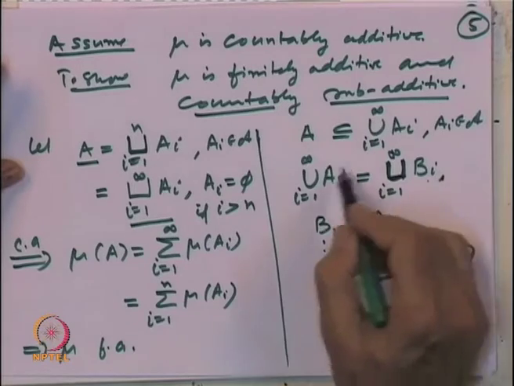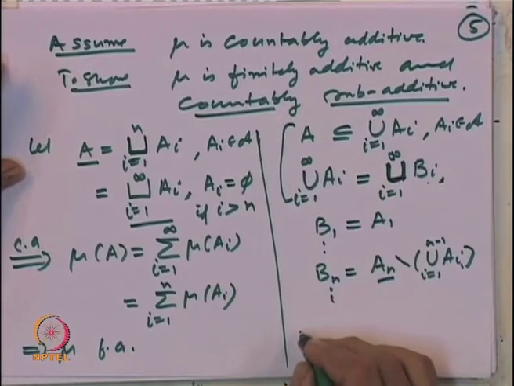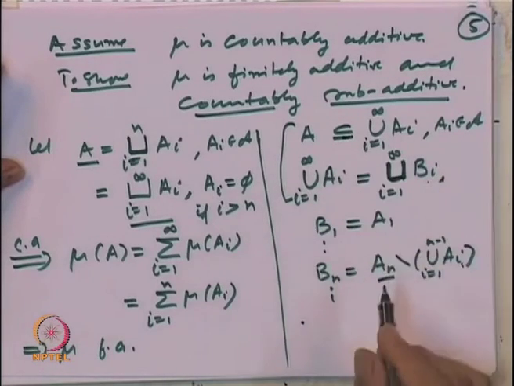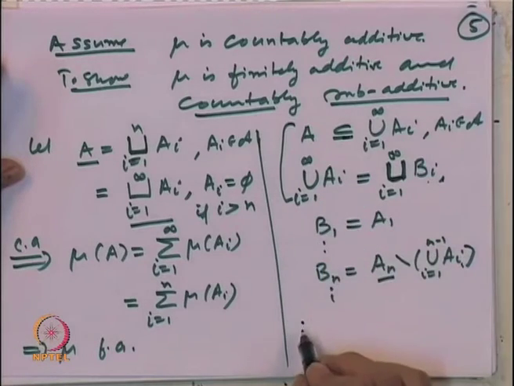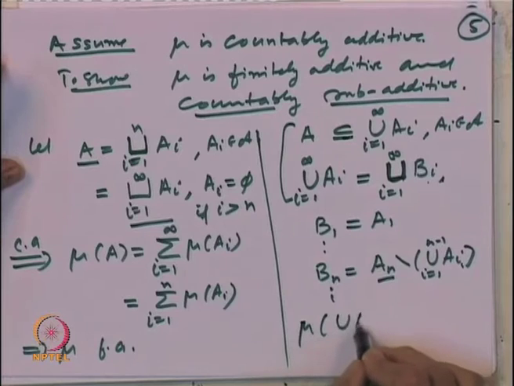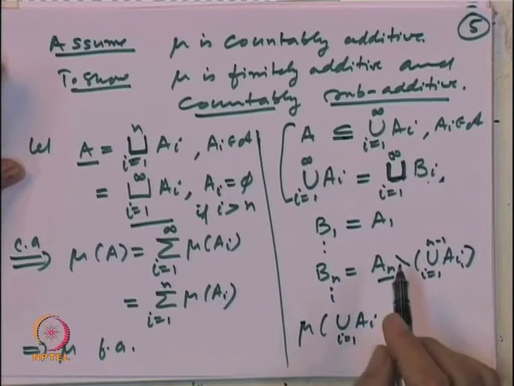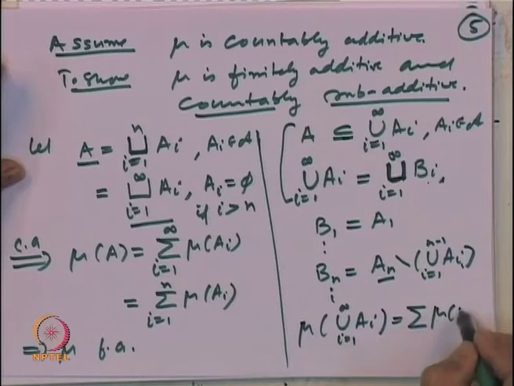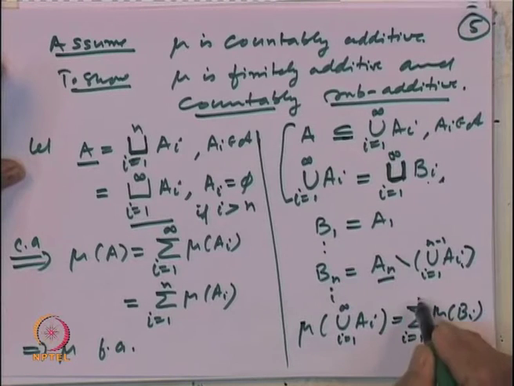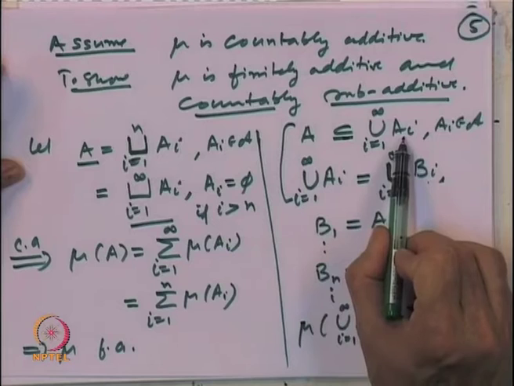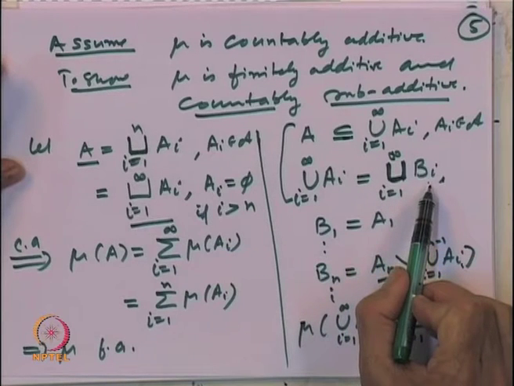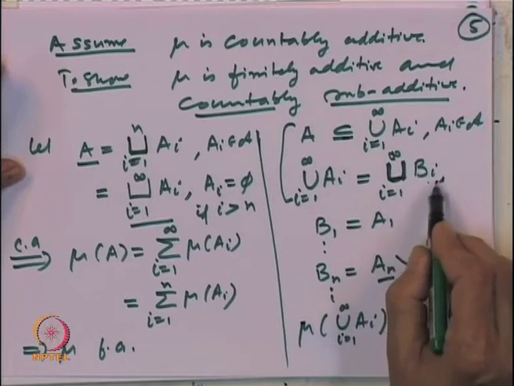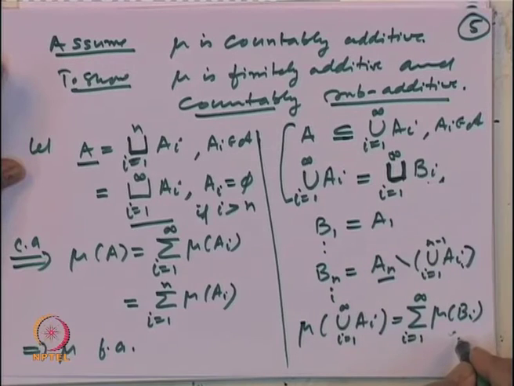So, using these two things, now let us write that A is a subset of this. So, mu of the union of A i, i equal to 1 to infinity will be equal to the summation of mu of B i, i equal to 1 to infinity, because this union of A i's is the same as the union of B i's, and the union of B i's is a disjoint union. So, by the countable additive property, mu of the union is equal to this sum.